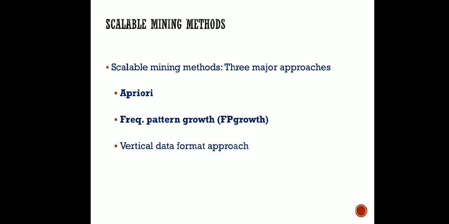Now you can see here, these are the scalable mining methods. There are mainly three approaches. One which I was talking of, Apriori, another is FP growth, and another is the vertical data format approach. But in our syllabus we have only two: one is Apriori, another is FP growth. If you are interested to learn the vertical data format approach also, you may go through the ebook that I have shared with you.